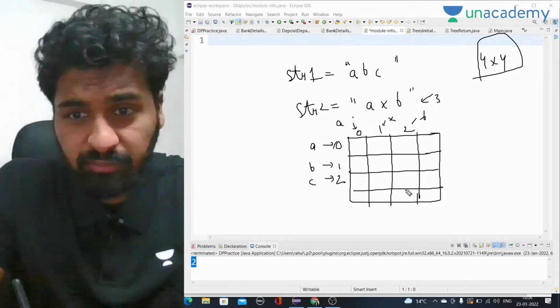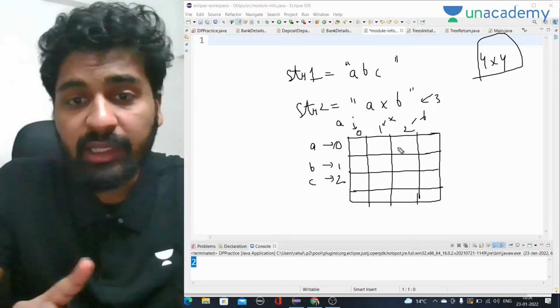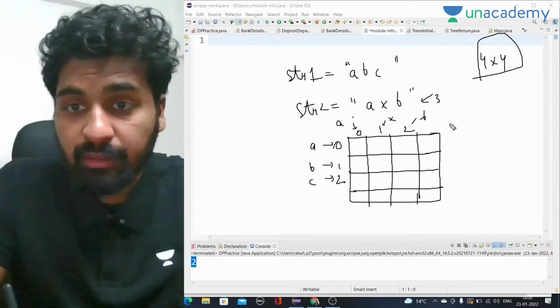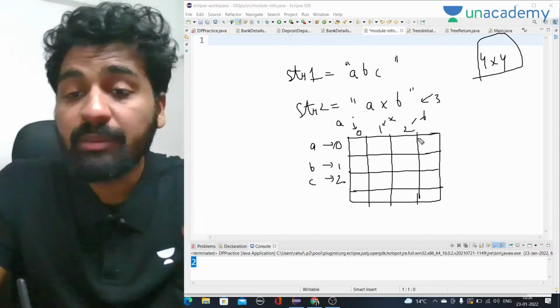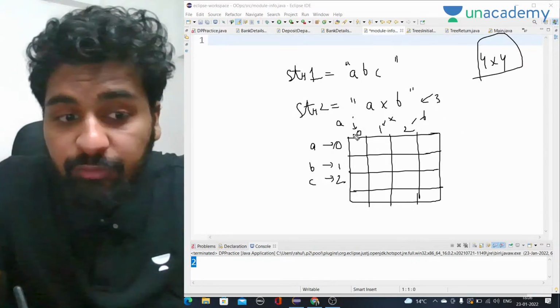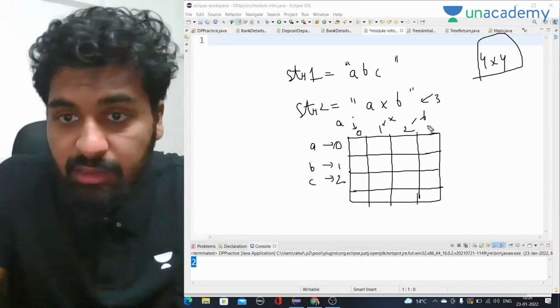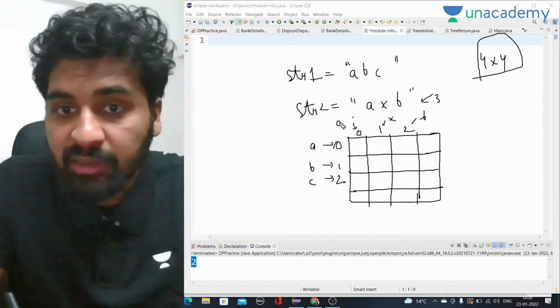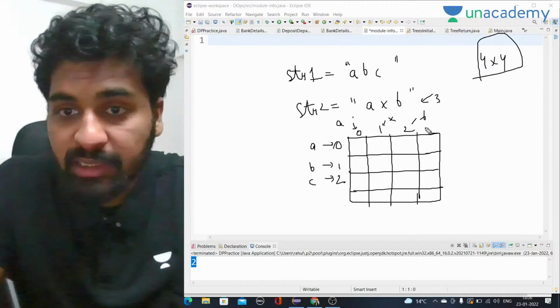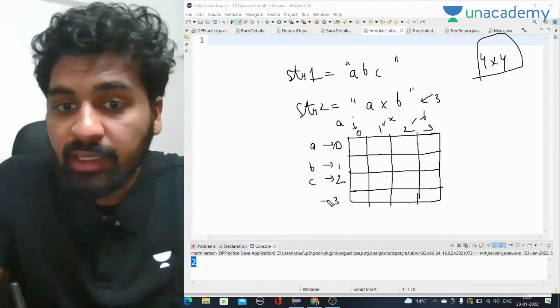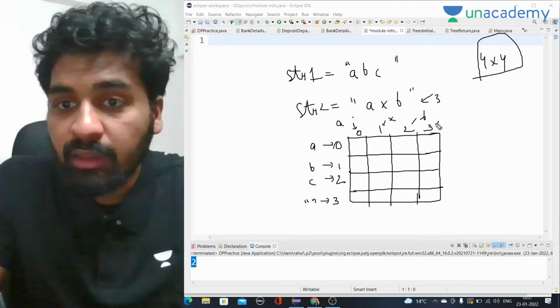So here you know that if the string is empty, that means we reach the end. What was the base case? The base case was that if we reach the end of any string, so this represents string 2, right? 0 1 2, this represents A, this represents X, this represents B. So when we reach the third index of this string, that is empty.